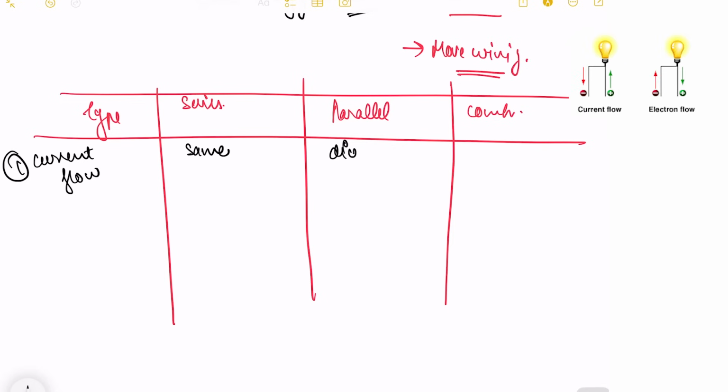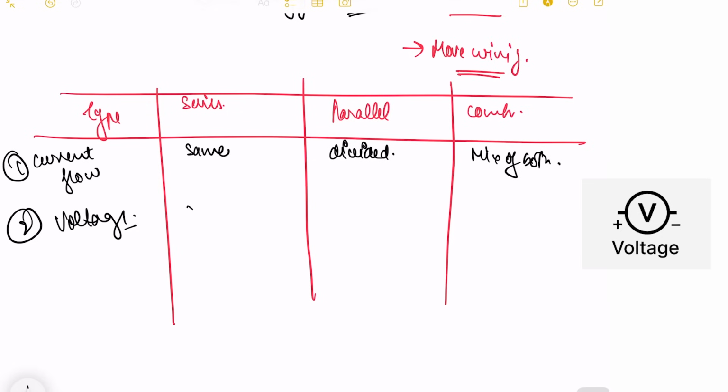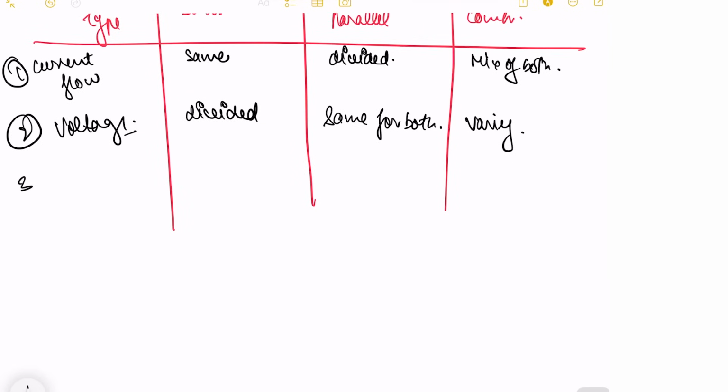In parallel, it is divided, and in combination, it is a mix of both. Then is your voltage. In series, the voltage is divided because it drops down with every device, but in parallel, it is the same for both. In combination, it will vary according to your design.